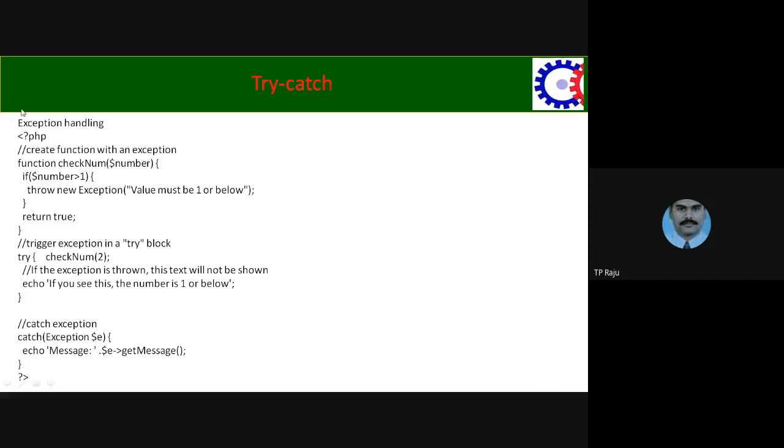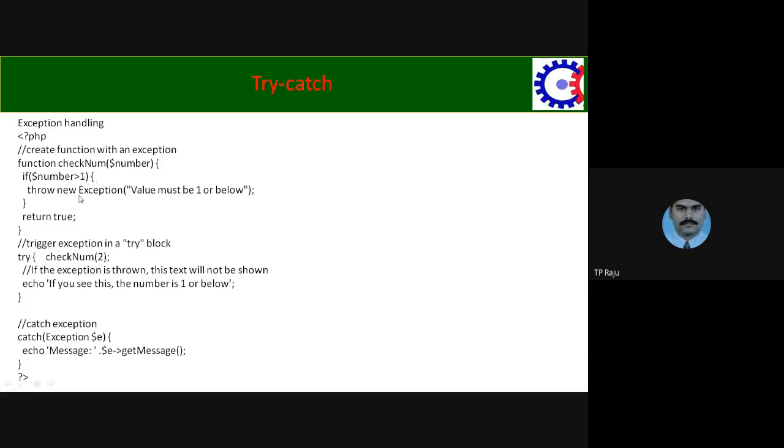Okay, once again I am teaching you this program. Inside the PHP logic, we have defined the checkNum function. If that number is greater than 1, what are we doing?